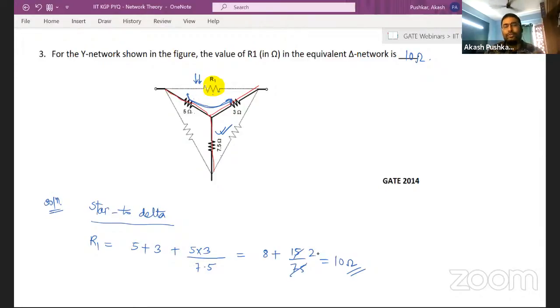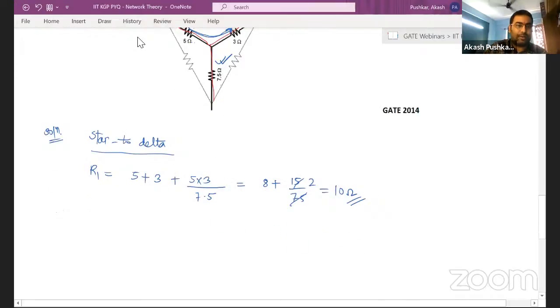So my two or three comments on the paper set by IIT Kharagpur. The first insight is that AC circuit questions would be calculation intensive, meaning you have to do some intense calculation.